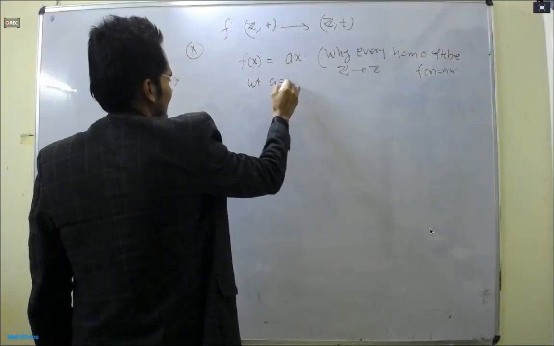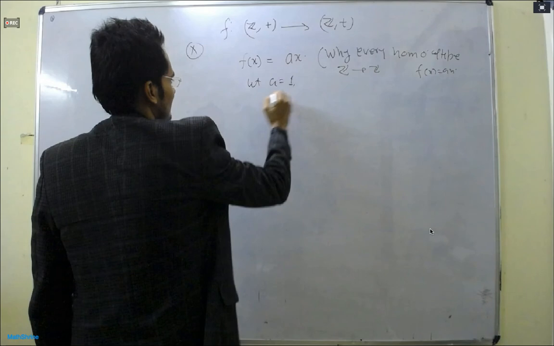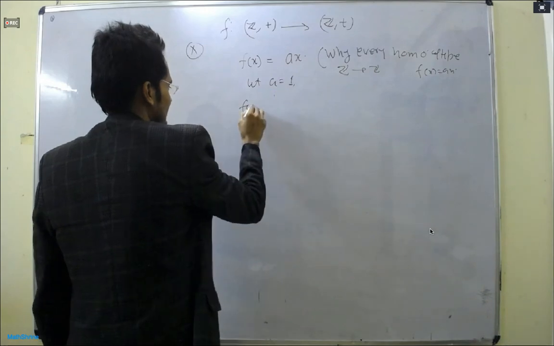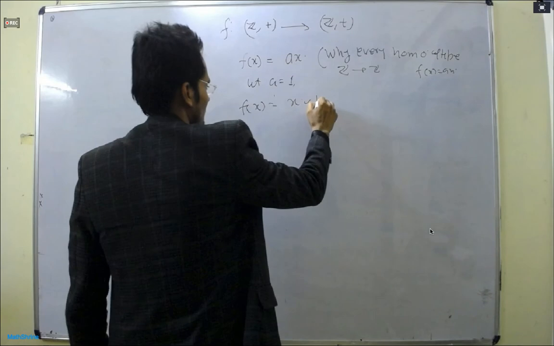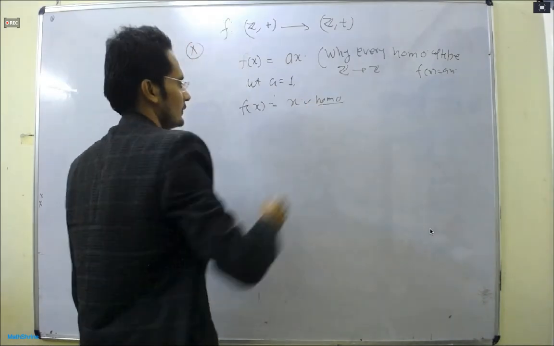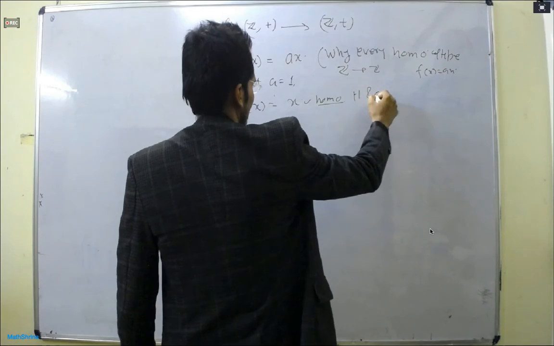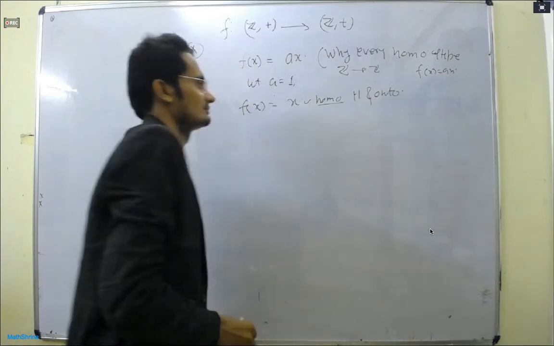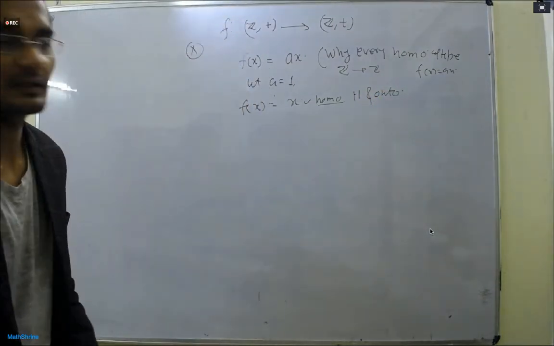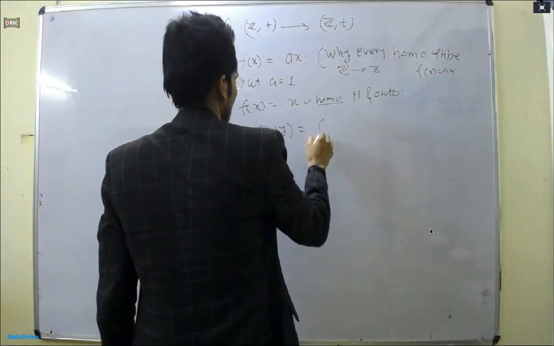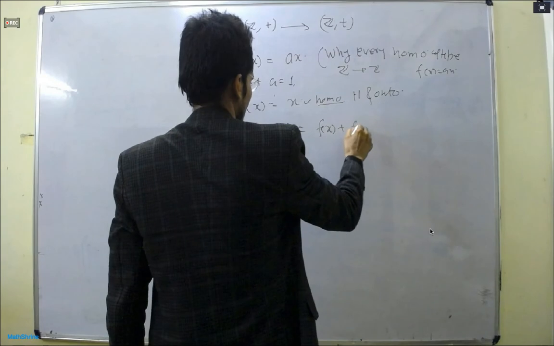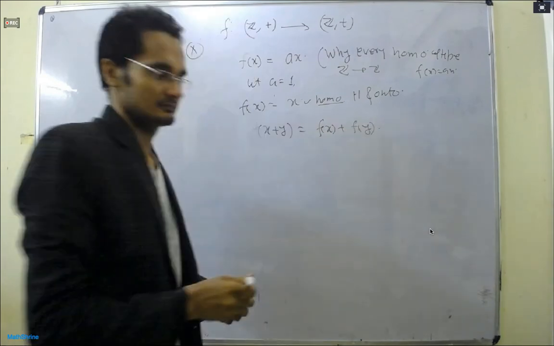f(x + y) will be f(x) + f(y). You can take any elements, let us say 2 and 3: f(2 + 3) will be f(5), which can be written as f(2) + f(3). For any elements, this is one-one and onto, so we say it is an isomorphism.